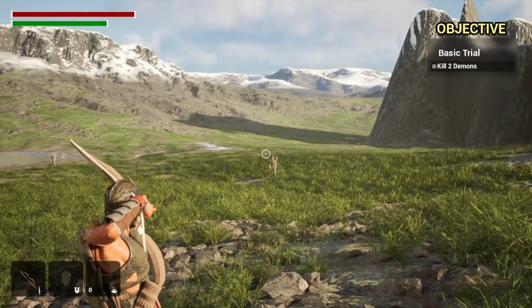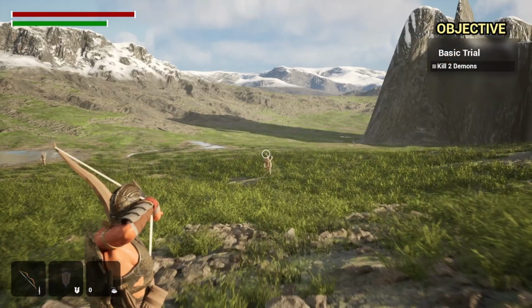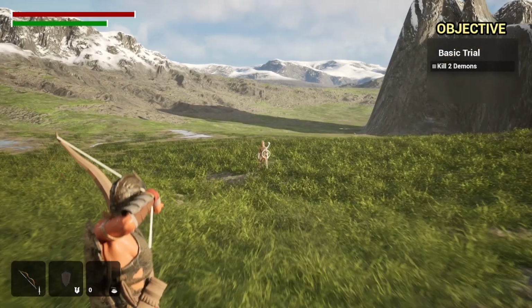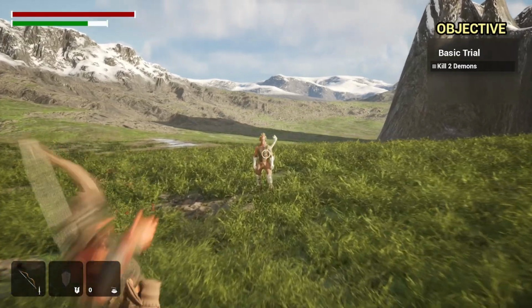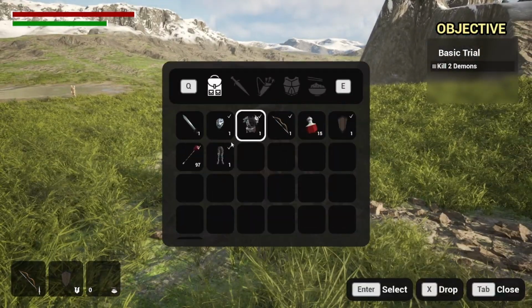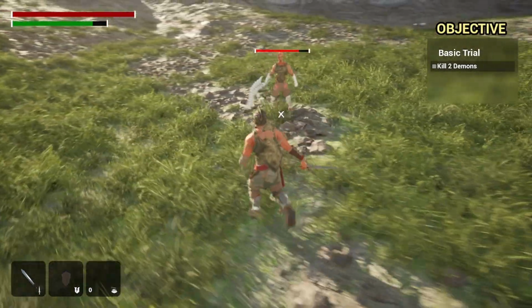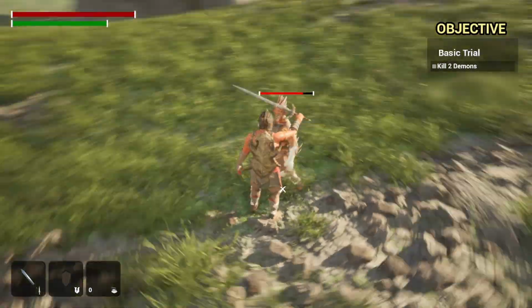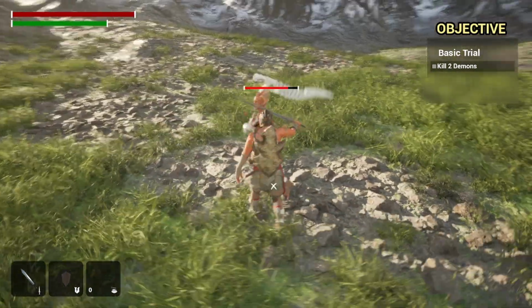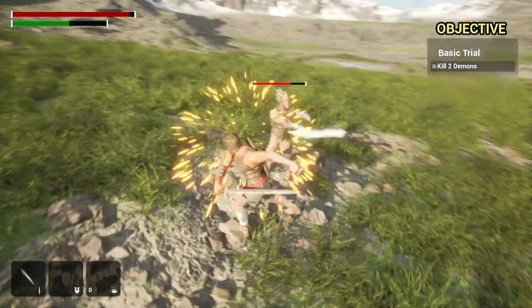Let me just, yeah, there we go. Have an explosive arrow. Let me try shooting the enemy right here. There we go. Okay. I'm gonna get my sword though. And yeah, I can block right here. I can parry, as you can see. Attack. The enemy can even parry.